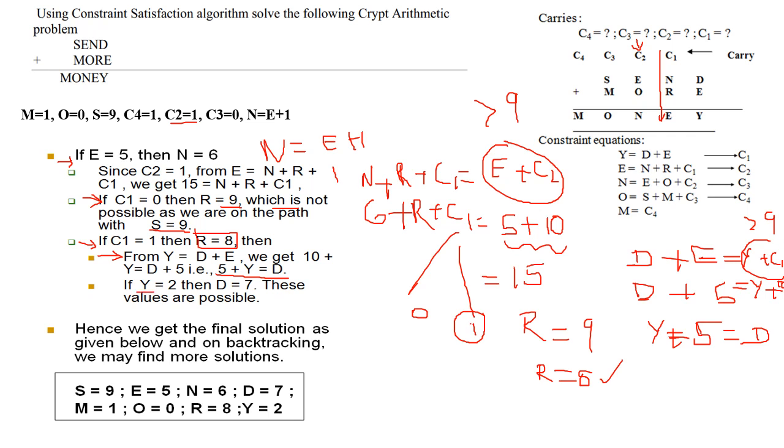We are assuming Y equal to 2, then D is equal to 7. Can we assign Y equal to 3? It's not possible because if we assign Y equal to 3, we get D equal to 8. That is already assigned to R. So here is a solution we got. If we assign Y equal to 2, we get D equal to 7. Now we got the final solution as S equal to 9, E equal to 5, N equal to 6, D equal to 7, M equal to 1, O equal to 0, R equal to 8 and Y equal to 2. We got a unique number assignment for each character.